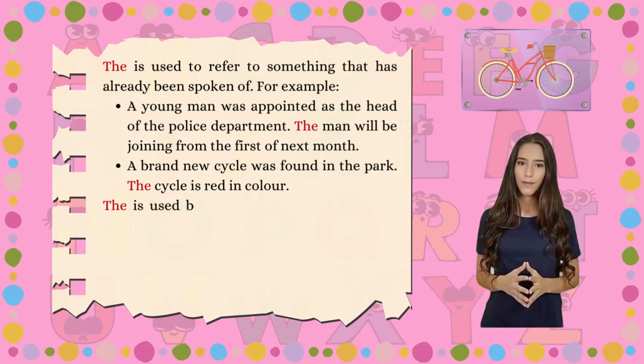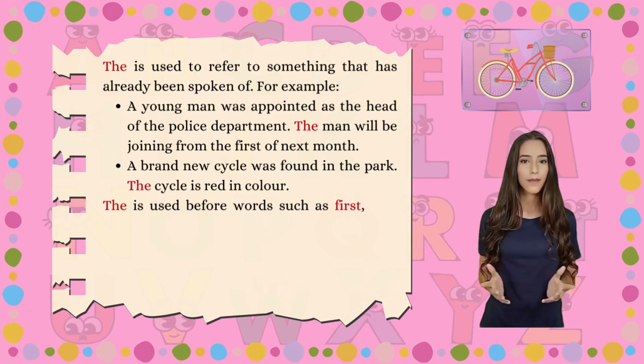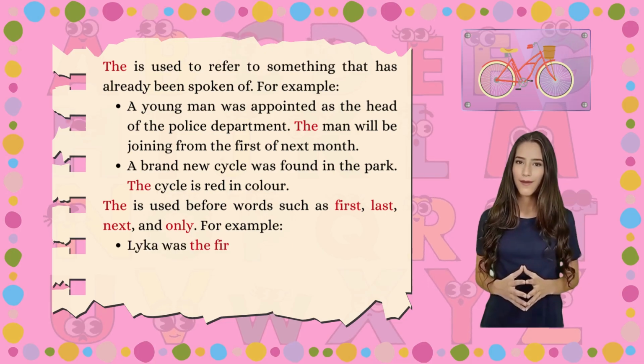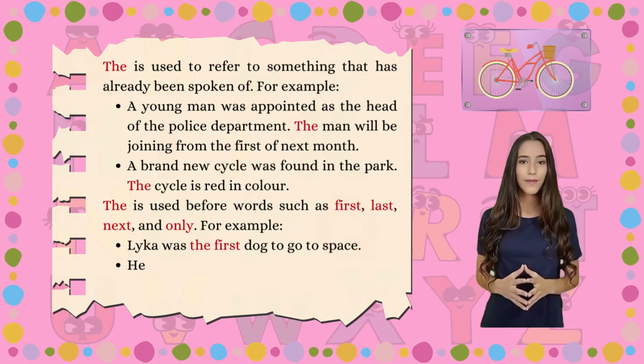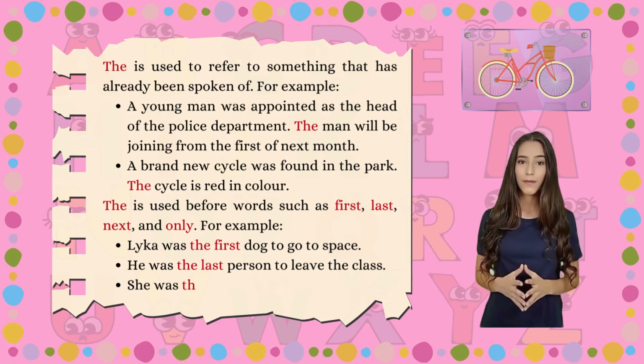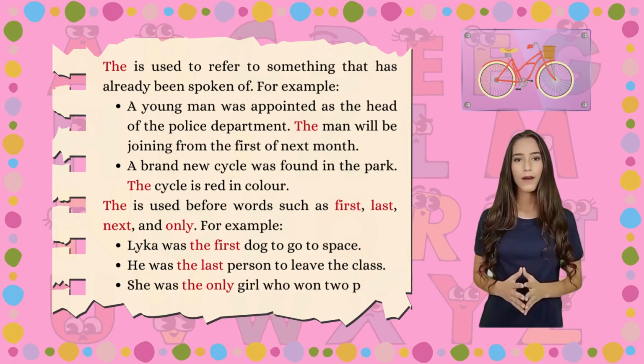The is used before words such as first, last, next, and only. For example, Laika was the first dog to go to space. He was the last person to leave the class. She was the only girl who won 2 prizes.